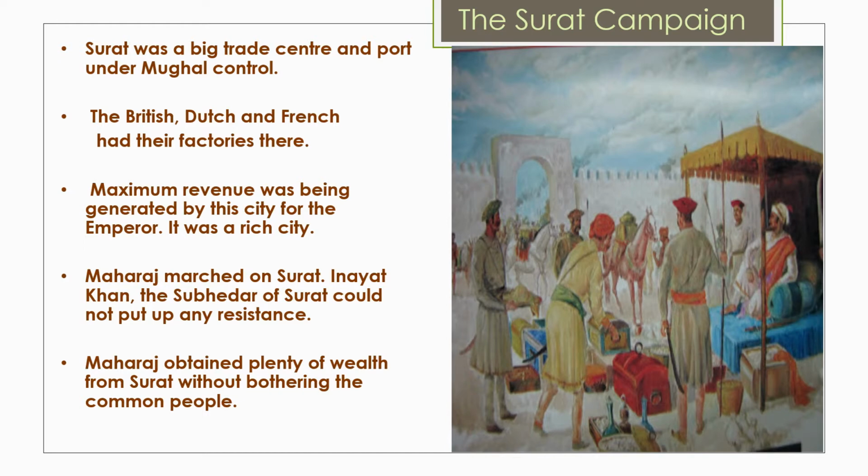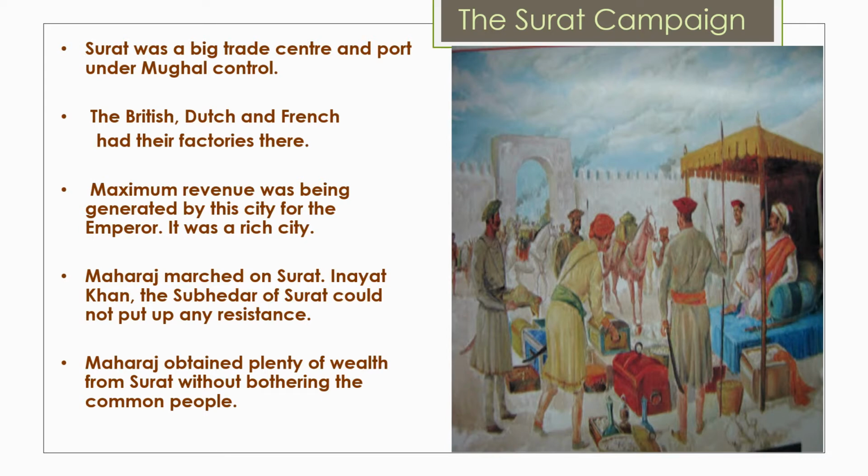And then this battle started, and Inayat Khan, who was in opposition, had only 1,000 men, whereas Chhatrapati had 10,000. He was all prepared, and he attacked suddenly, and so the Mughals were not prepared.